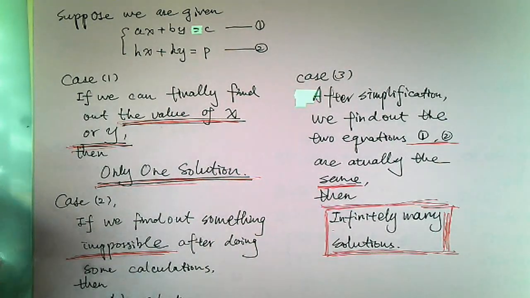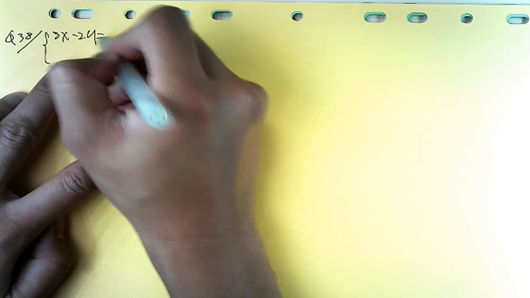So let's try some exercise. Let's go to the questions 37 to question 44. I'll do some. So here, I'll do 38. Let's copy out. 3x minus 2y equal to minus 6.